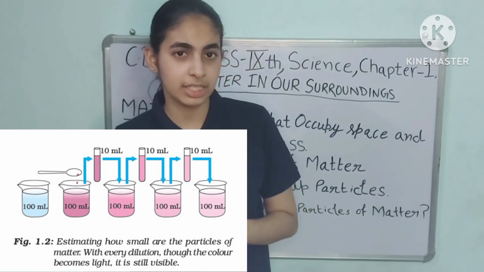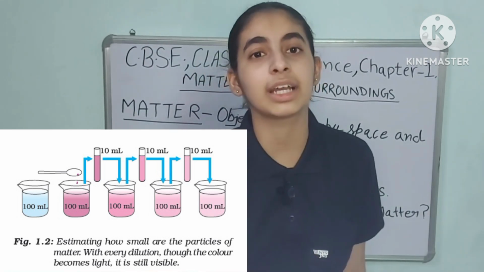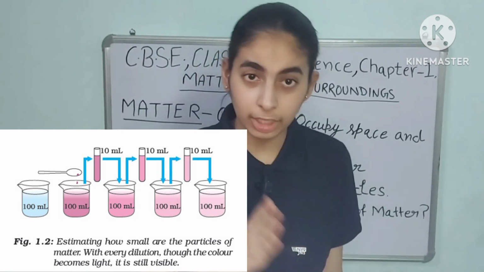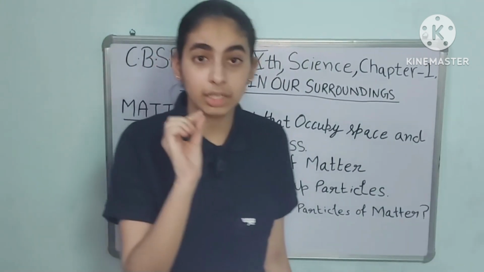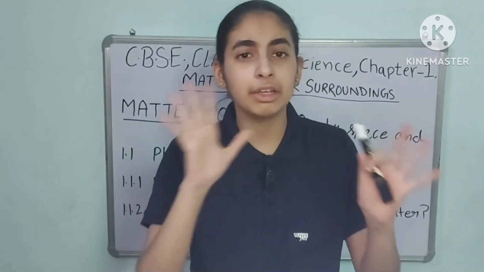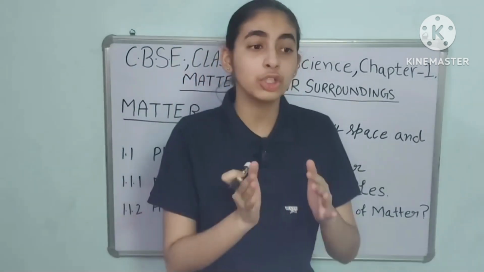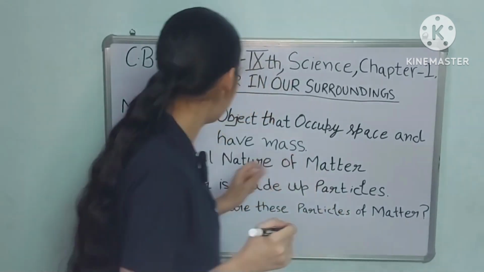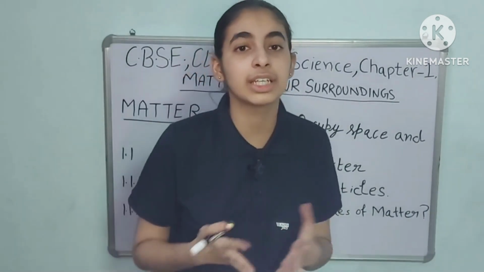Will the color of the water change? It will fade, but you will still see the color. It will not become invisible. So the color you will see, but it gets faded. From there we conclude that potassium permanganate has millions of tiny particles which keep dividing into smaller and smaller pieces. From there we conclude that matter is made of very small particles. So this was the physical nature.